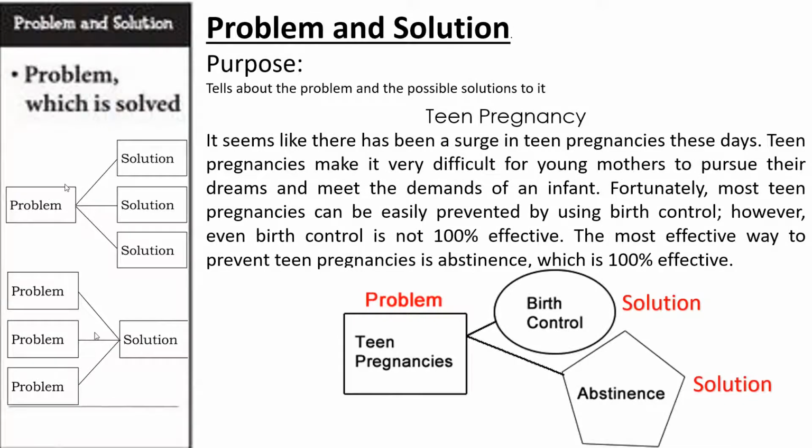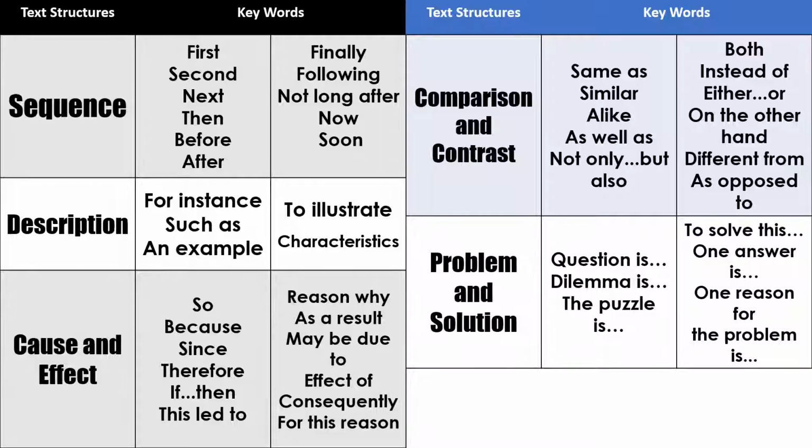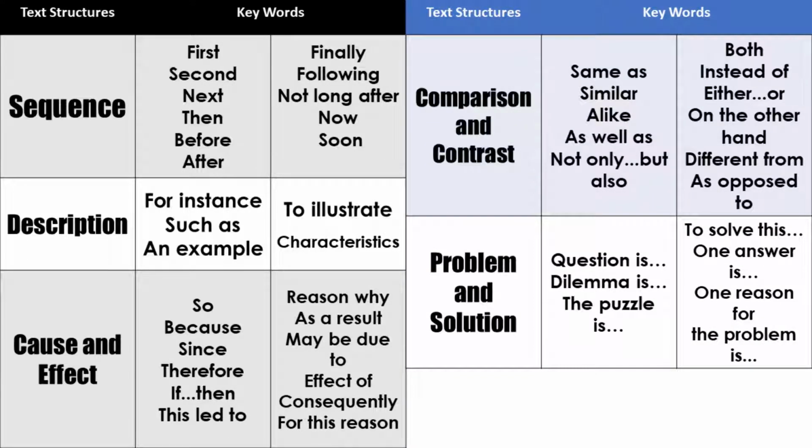Lastly, we have problem and solution. This text presents a problem or several problems and solutions or answers to these problems. Let's look at the example text. What problem does it present? The problem is teen pregnancies, and the text presents 2 solutions to this problem, that being birth control and abstinence. Another way we can tell which text structure a text uses is via keywords.